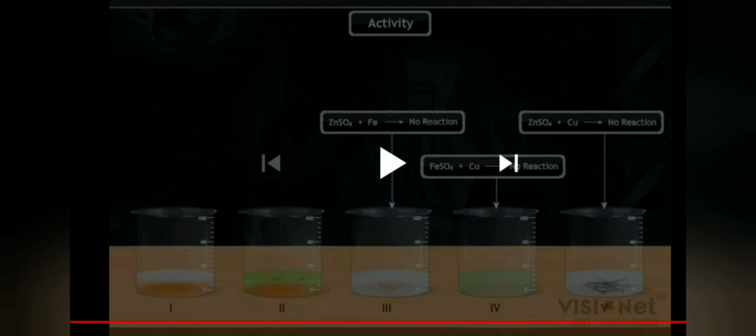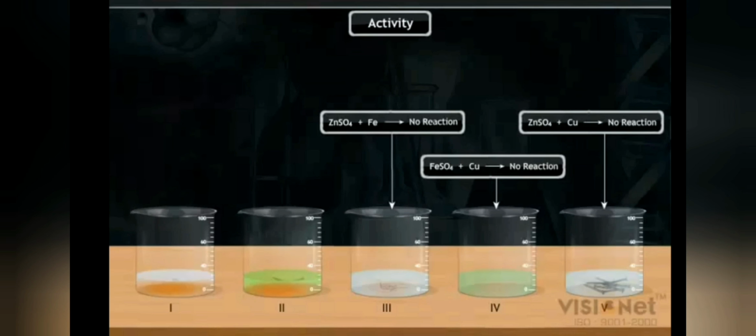Okay. Then, what do you understand from these activities? Yes, we know that the reactivity of metals is different. We know that a more reactive metal can replace a less reactive metal. While comparing the reactivity of copper and iron, iron is more reactive. So, iron can replace copper from copper sulfate solution. That is, a more reactive metal can replace a less reactive metal, but a less reactive one cannot replace a more reactive metal.